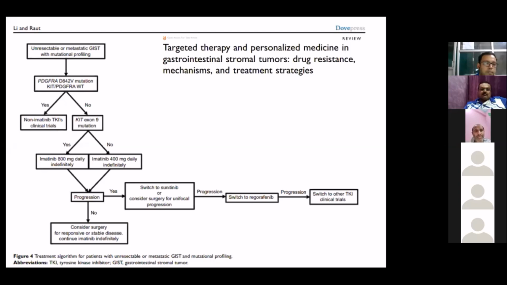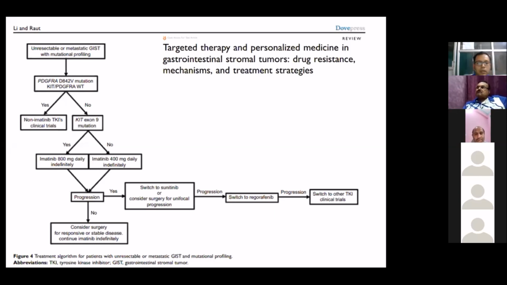If it has KIT exon 9 mutation, then we should give 800 milligram daily. Otherwise, we should give 400 milligram daily. If there is disease progression in spite of that, then we should switch to a second line like sunitinib or consider surgery for limited progression. If there is progression in spite of that, we should go to regorafenib, and in spite of that, we should take the patient to a clinical trial. And if there is no progression, then we should consider either surgery in case of responsive stable disease or continue